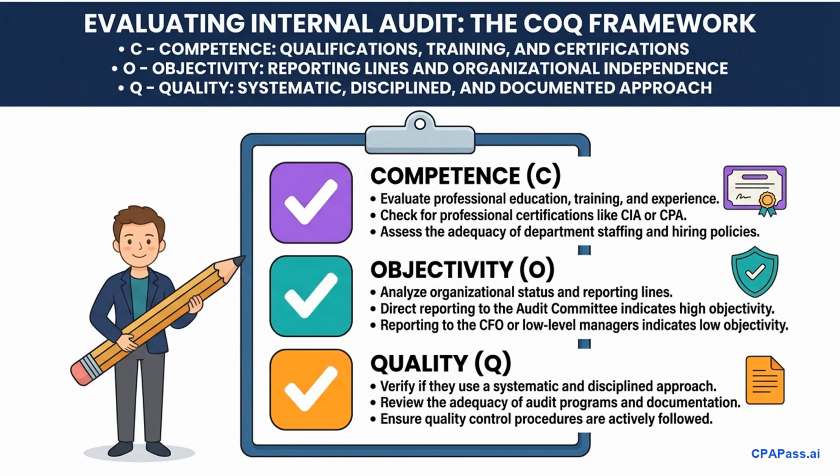Before relying on the internal audit function, the applicable standard requires you to evaluate three core factors using the mnemonic COQ. First, C stands for competence. You must assess their education, professional certifications like the CIA, and training. Second, O represents objectivity. Are they free from management bias? We look at their organizational status and who they report to. Finally, Q is for quality. Do they apply a systematic, disciplined, and well-documented approach? If any of these three elements are lacking, you cannot rely on their work. You must perform the testing yourself.